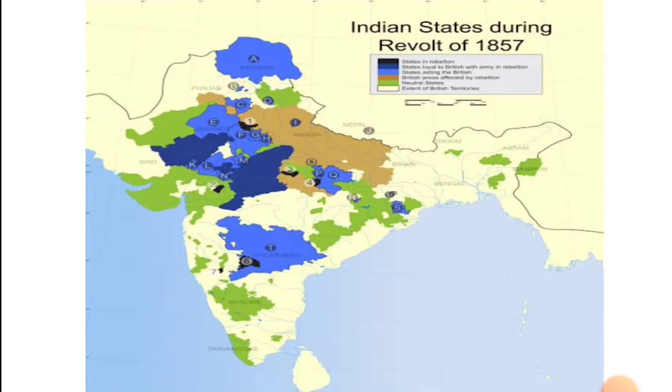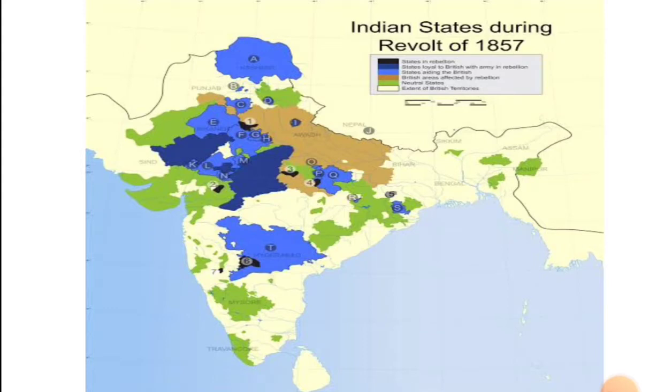Now, after this the revolt of 1857 took place, and this was the state of India during the revolt of 1857. As you can see here, in dark blue are the states in rebellion. So most of the states which are in dark blue are in rebellion. Then the states loyal to the British with army in rebellion are in the lighter blue, like the states in Madhya Pradesh and Rajasthan. All these states were loyal to the British, but the army was in rebellion in these states.